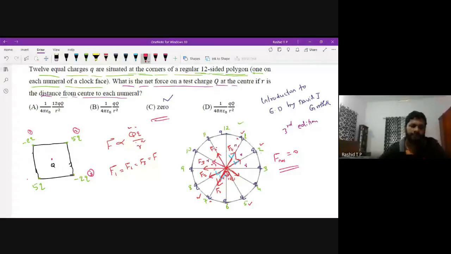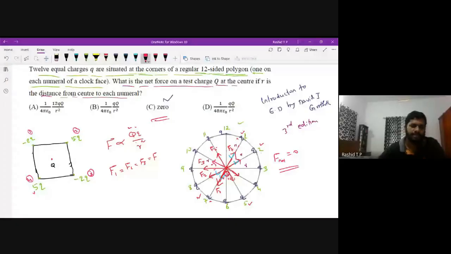The force exerted on the charge Q, a positive charge, by charge 4, which is also positive, will be a repulsive force along this direction, along the line joining the two charges. This is the force on the charge Q by 4.